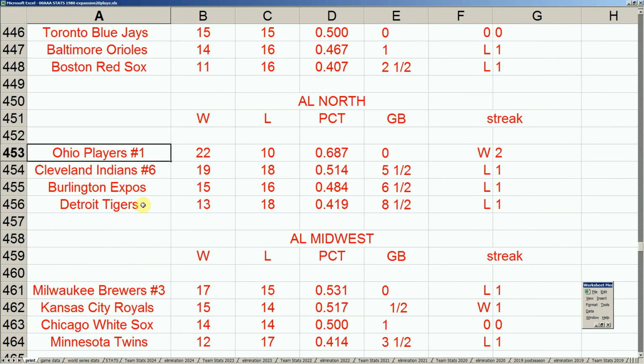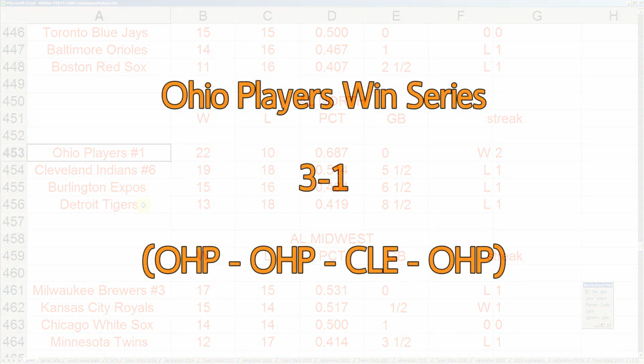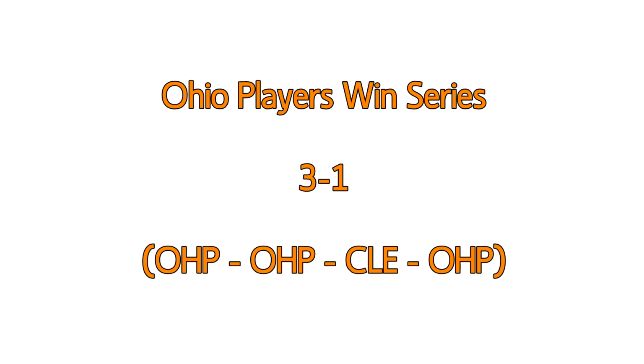Break up your Ohio players. We have an expansion team in the American League Championship Series. This is the furthest this franchise has ever gone. You can root for them if you want, though I don't know. Yeah, go ahead, root for them.